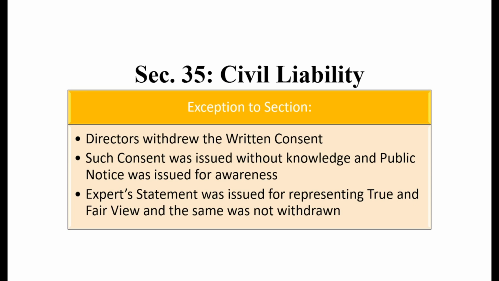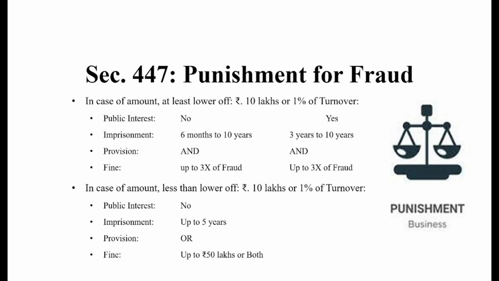Next, moving ahead towards the next section, which is section 447, punishment for fraud. Now, let's assume a case where the amount of fraud is exactly the lower of rupees 10 lakh and 1% of turnover. It means first we need to check rupees 10 lakh and 1% of turnover, whichever is lower. Let's assume rupees 10 lakh is the lower amount. Now we need to compare whether the amount of fraud is equivalent to 10 lakh or lower than 10 lakh. If the amount is equivalent to 10 lakh, then the first bullet point shall be applicable.